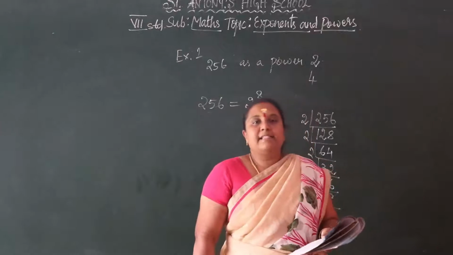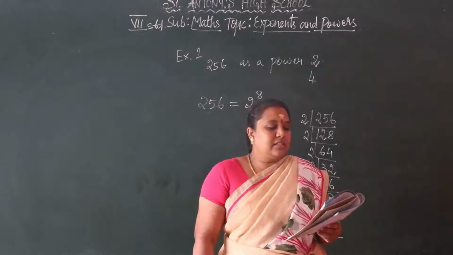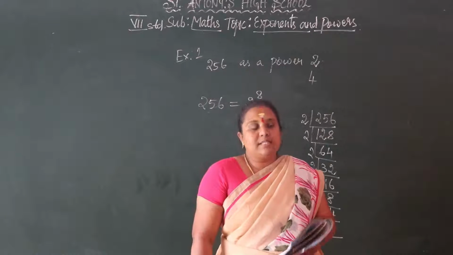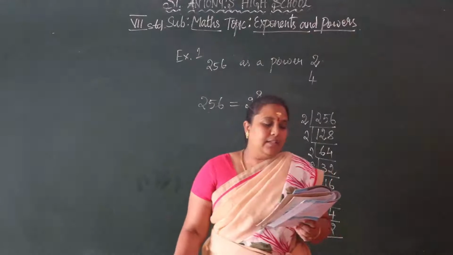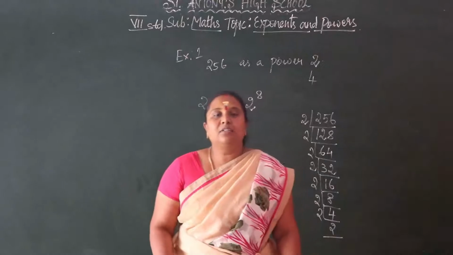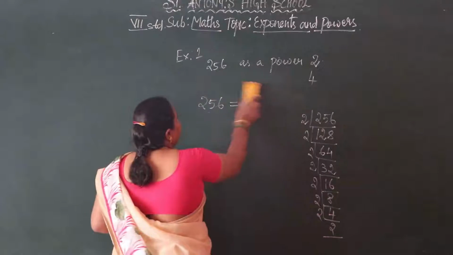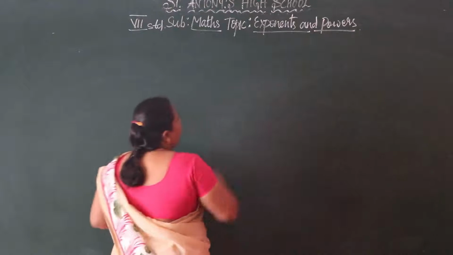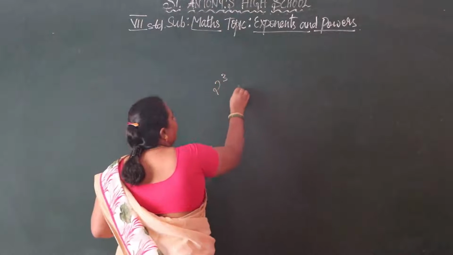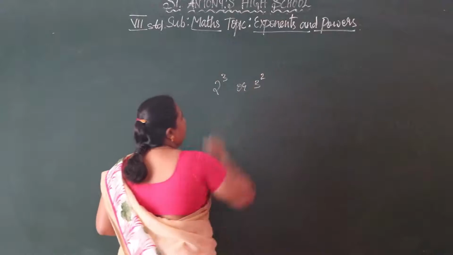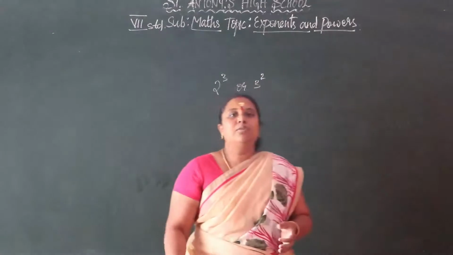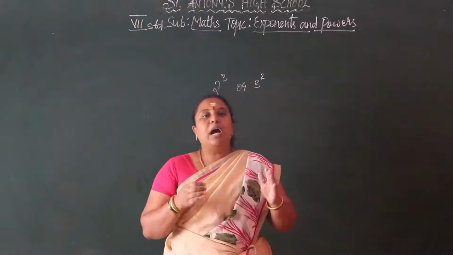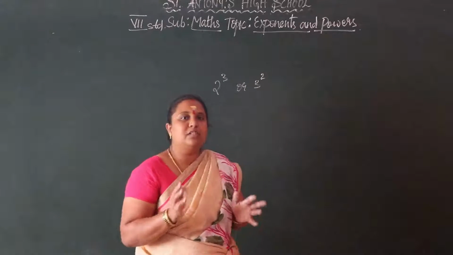Okay. So this is example 2. Which one is greater? Okay. So in example 2 it is given which one is greater. So it is given the numbers 2 power 3 or 3 power 2. Okay. 2 power 3 or 3 power 2. So which is greater? Okay. So you have to remove the exponents here. Okay. So you have to multiply and see which is greater.